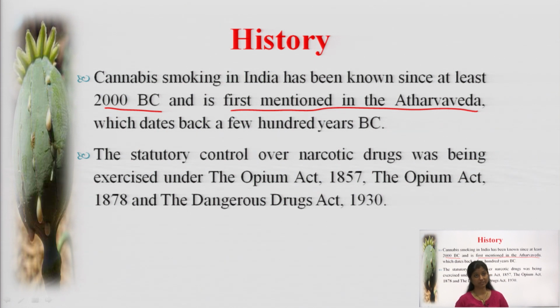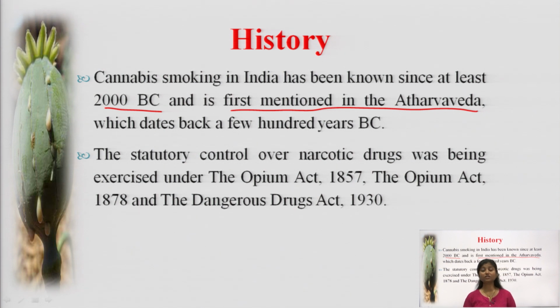Cannabis is one of them. As we have categorized it further, we have seen that cannabis is one of the narcotic products that has been used, as mentioned in the Atharvaveda. The use of these narcotic products is very old.